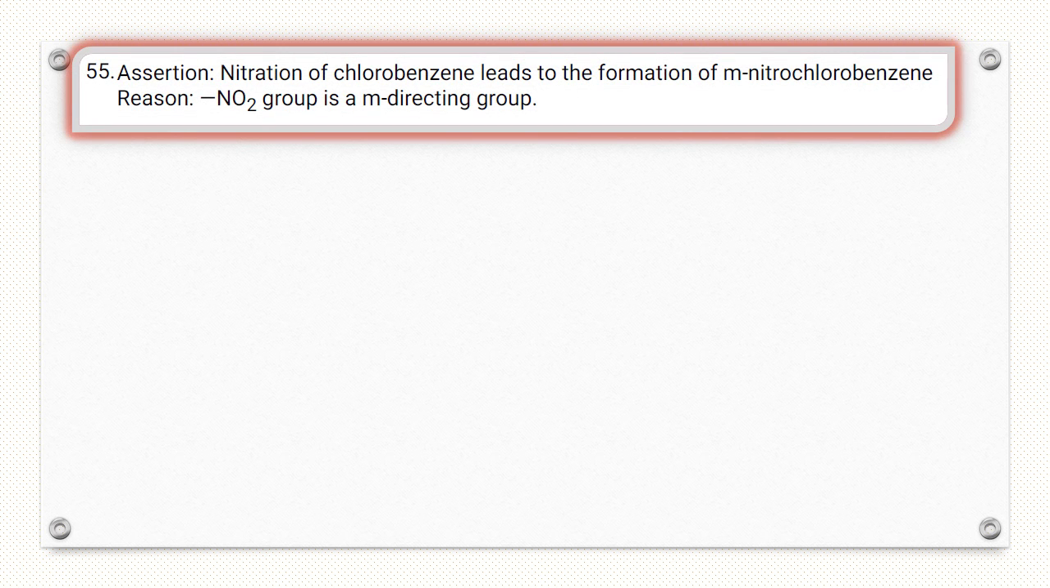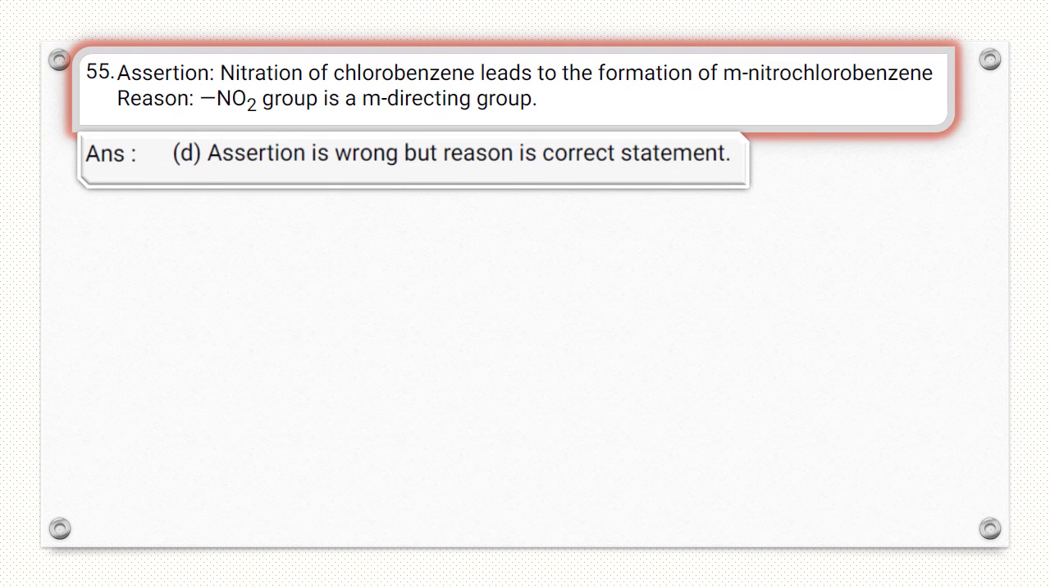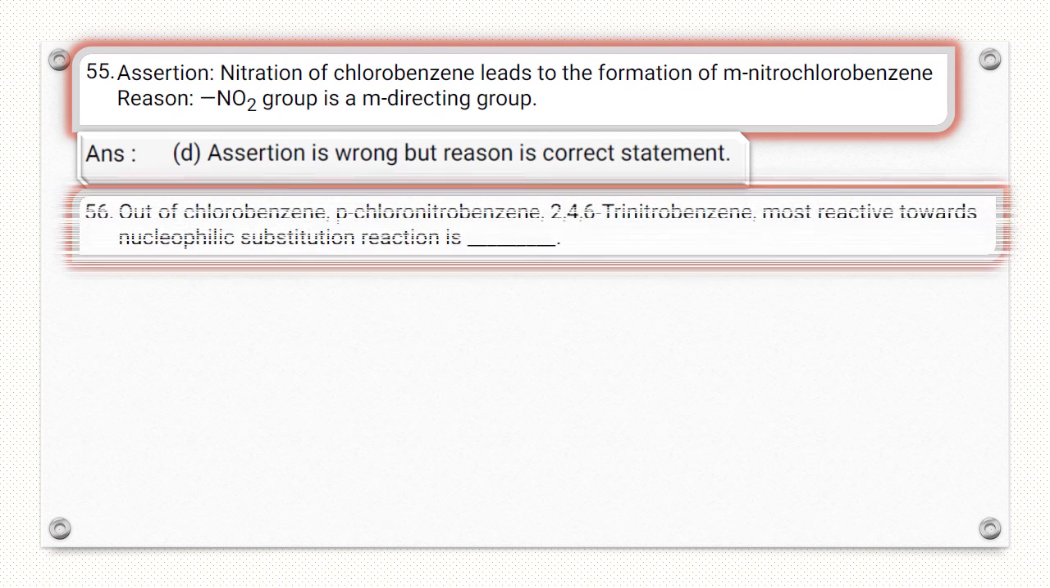Assertion: nitration of chlorobenzene leads to formation of meta nitrochlorobenzene. If we take chlorobenzene for nitration, the nitro group is attached to ortho and para position, not a meta position. So assertion is wrong. Reason: NO2 group is meta directing. This is correct. NO2 group is meta directing, but Cl group is ortho para directing. So answer is D. Assertion wrong, but reason is correct statement.